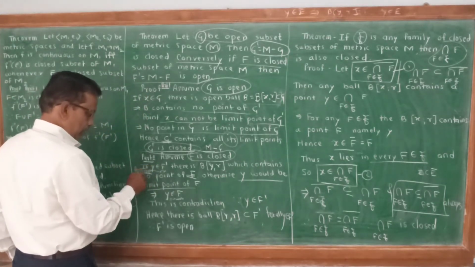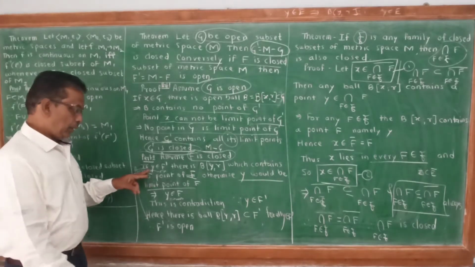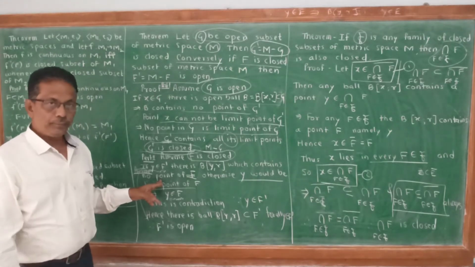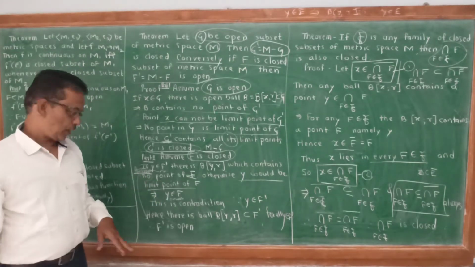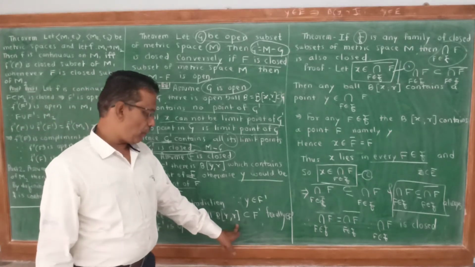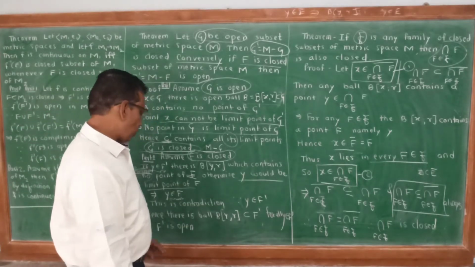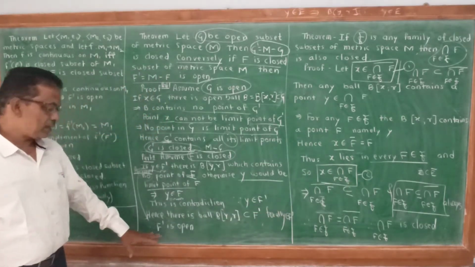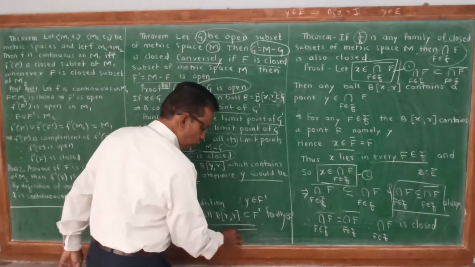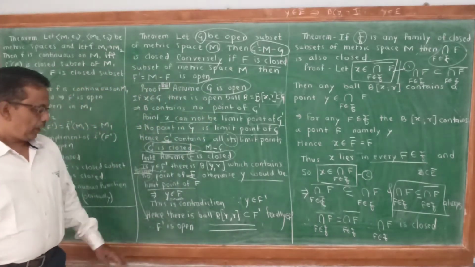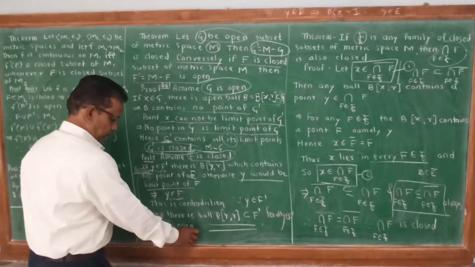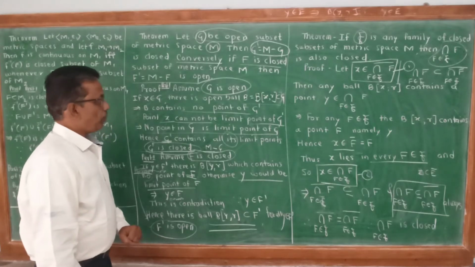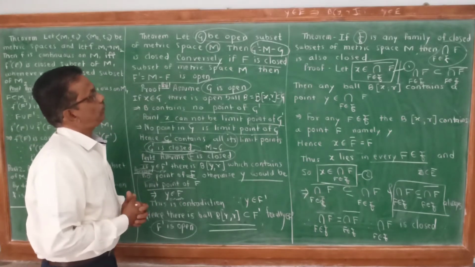Hence, if Y belongs to F dash, there is an open ball which contains no point of F; the alternative is wrong. Therefore, there is an open ball B of Y which is a subset of F dash for all Y belongs to F dash, and hence F dash is open. This is the definition of open set, and therefore F dash is open. When we assume F is closed, we have to show that F dash is open. These are the two parts of this statement.